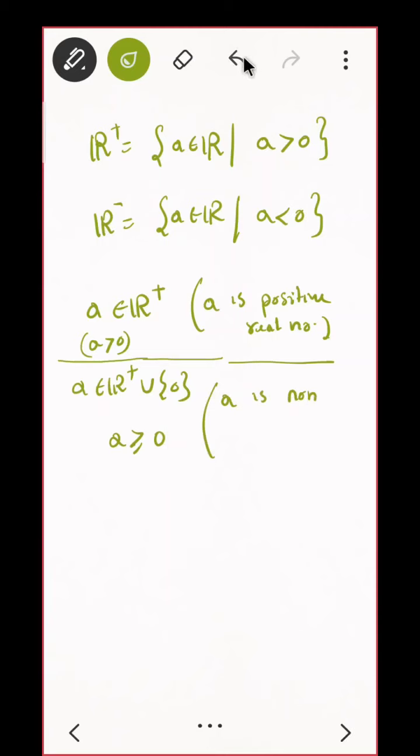Non-negative means it can be either positive or 0. If I say positive real number, it will be strictly positive. Is that clear, everyone?